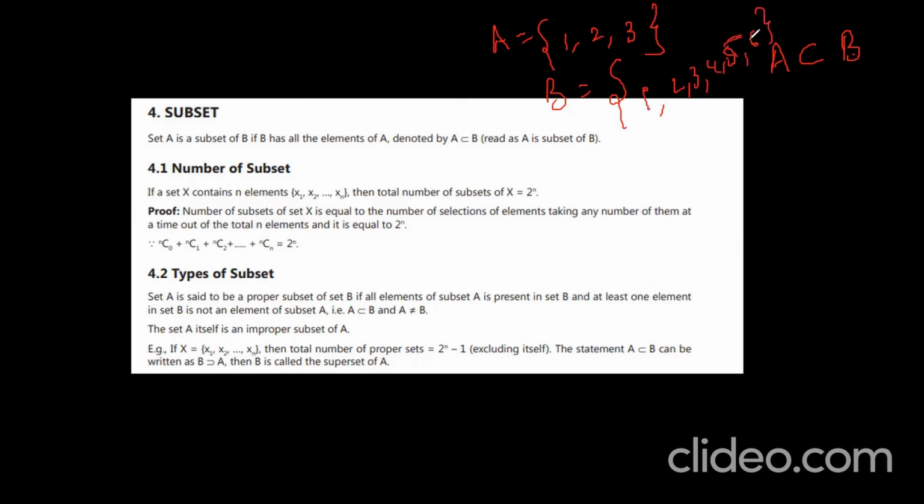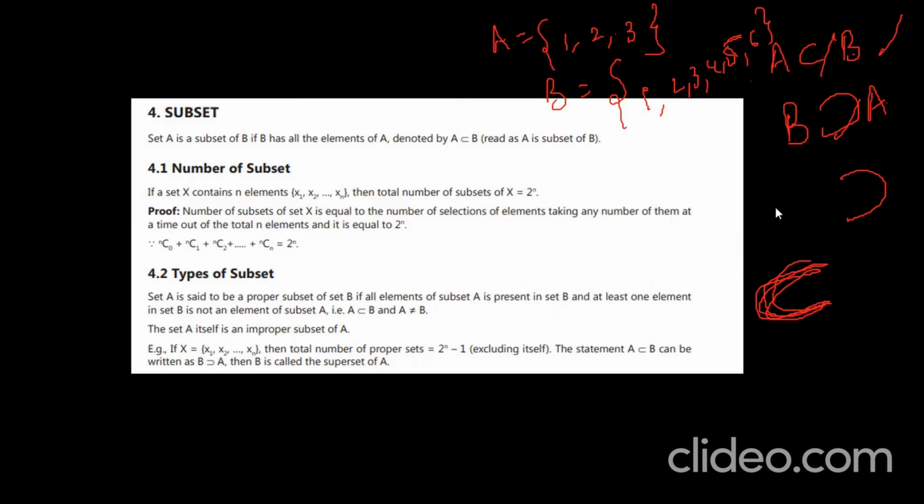Now, what do you say? Here A is a subset of B, right? Very good. And is B a subset of A? No, B is a superset of A. Okay, this is subset and this is superset. Just opposite to that, you have to use the symbol. This is the subset symbol. Okay, got it?